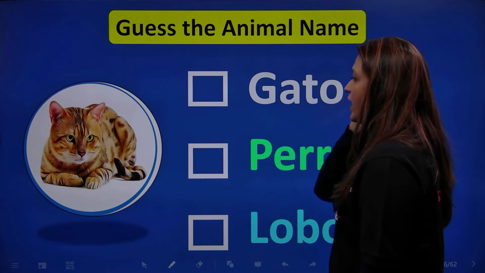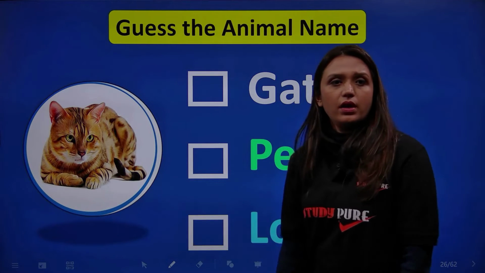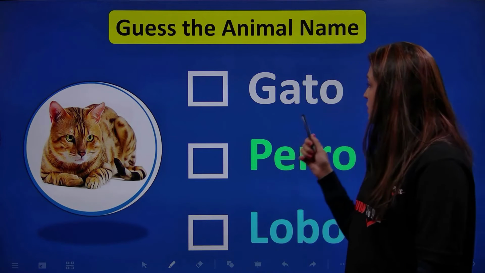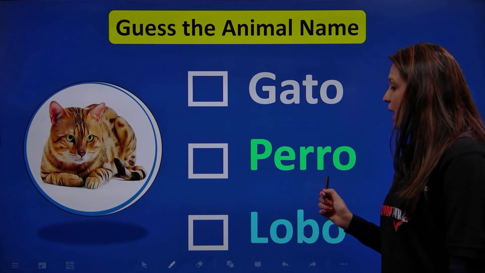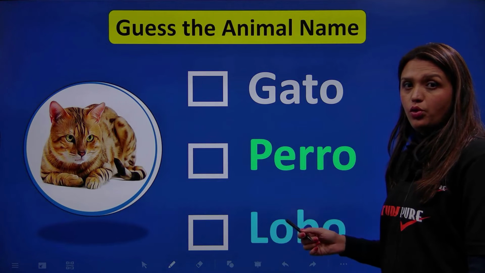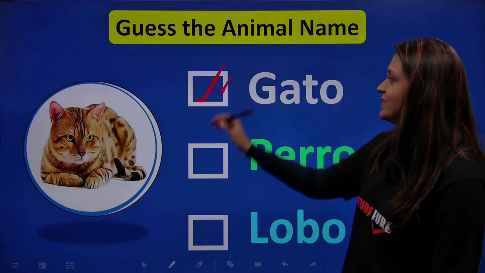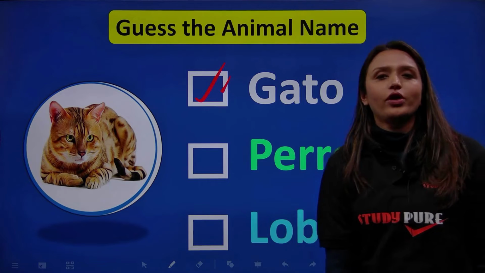Next, we have now a cat. And how do we say a cat in Spanish? Gato, perro, or lobo? Yes, you're all right. It is a gato. Correct.